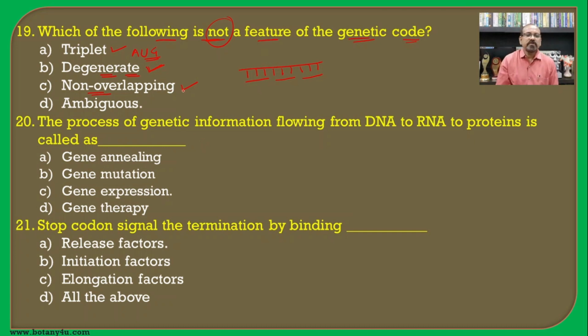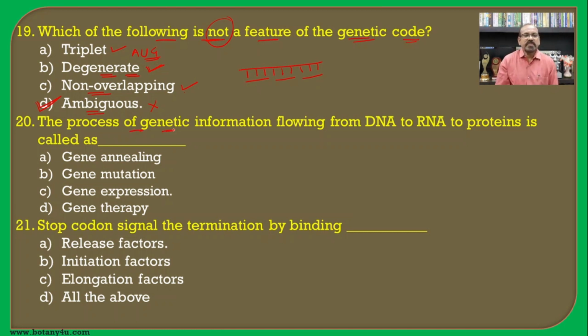So hence it is non-overlapping, and the code is ambiguous. So this is the wrong one, as a single codon is responsible to specify a single amino acid. More than one amino acid is not specified by a single codon, and hence the code is non-ambiguous, and hence it is the incorrect statement, or the not the feature of the genetic code.